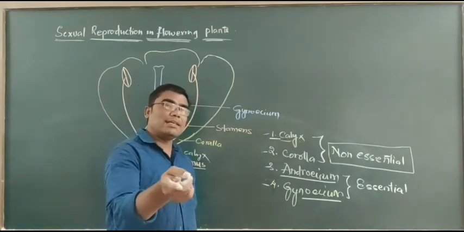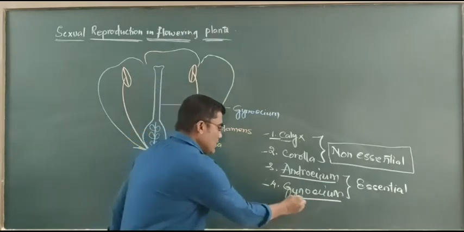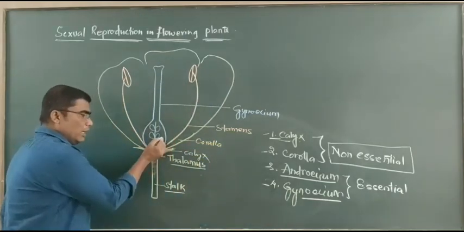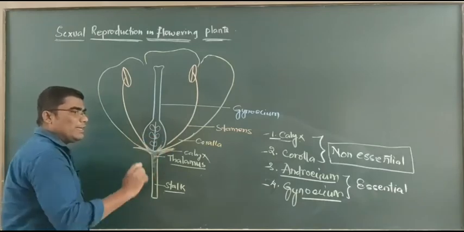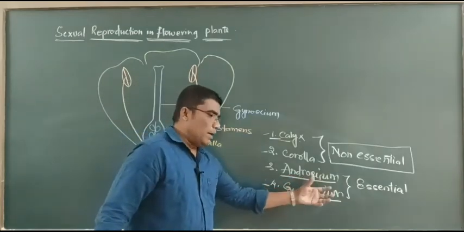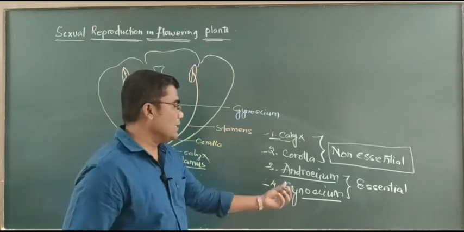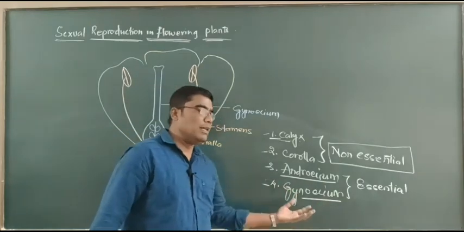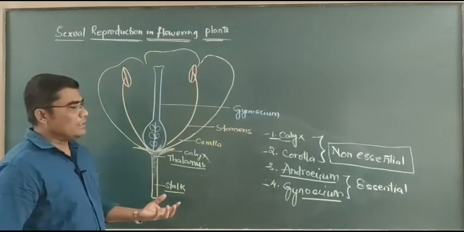Pollen grains act as male gametophytes and they produce the male gametes. The gynoecium within the ovary produces the ovule. Inside the ovule, the female gamete, the egg, is produced. The androecium is made up of stamens. Stamens are helpful for the formation of male gametes, whereas the gynoecium is made up of carpels and it is helpful for the formation of female gametes.